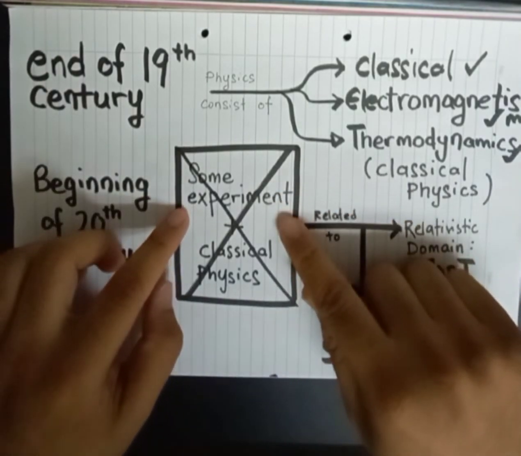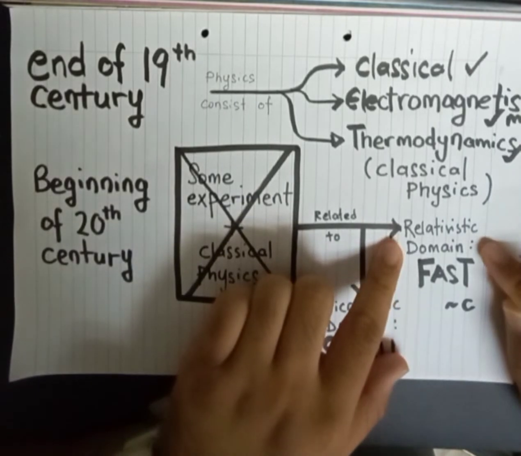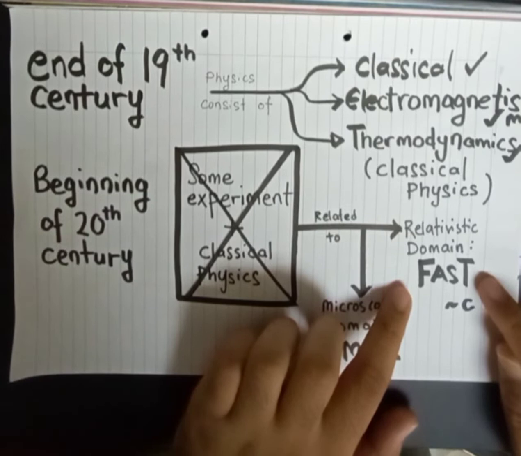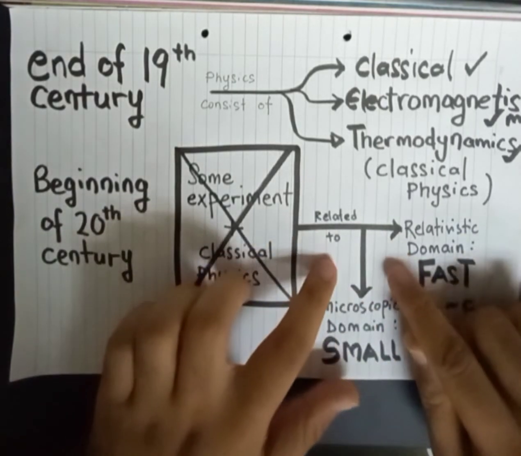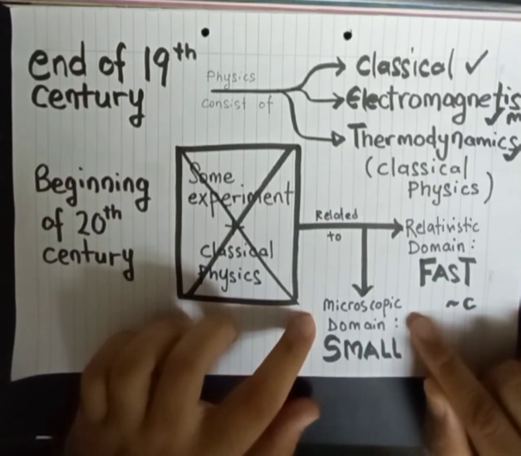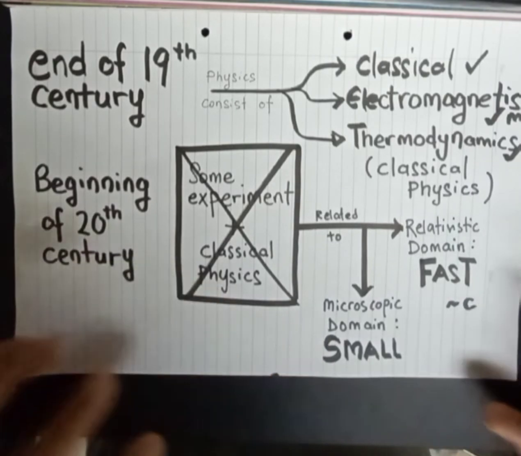They do not explain the experiments related to the relativistic domain, which is objects that move really fast, approaching the speed of light. Another is the microscopic domain, which is objects that are very small, approaching the microscopic level.